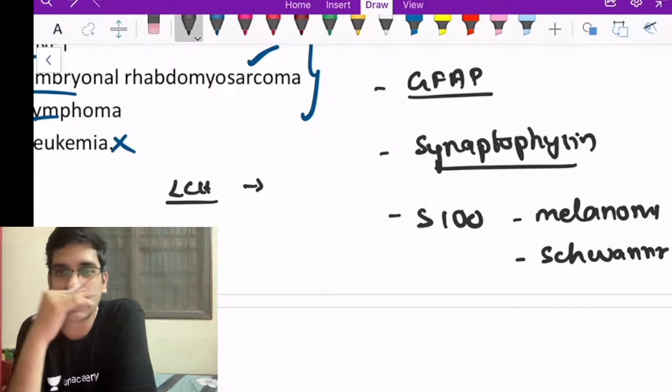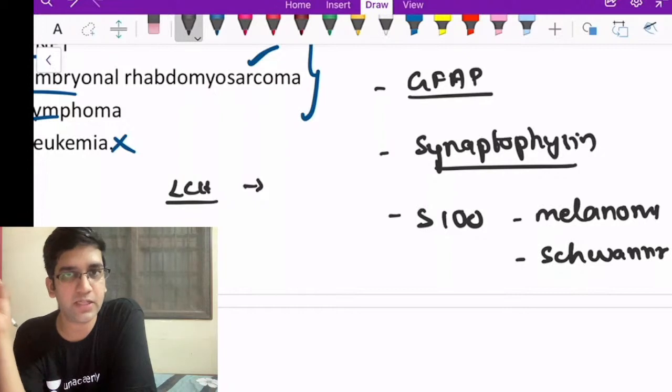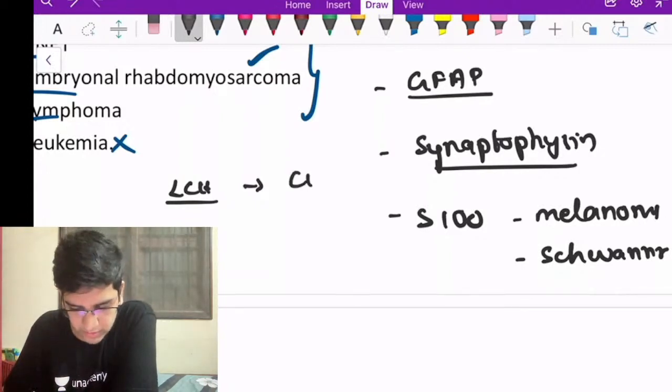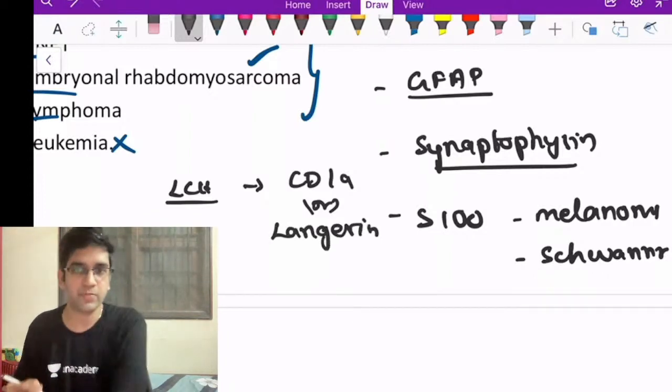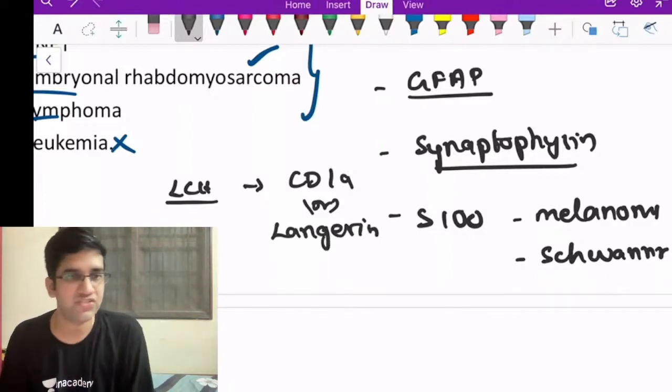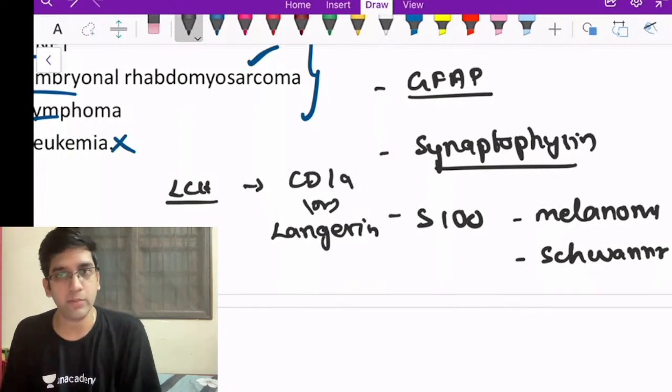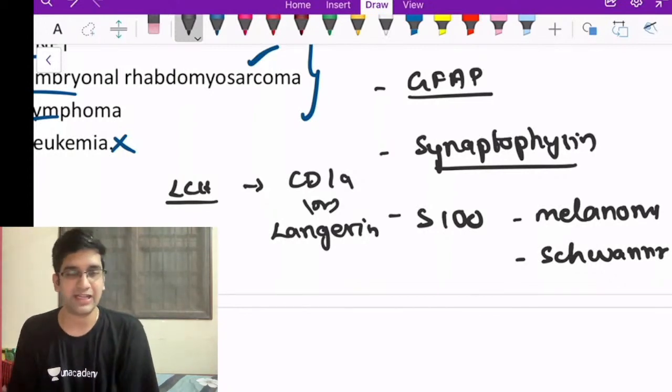S100 is a decent marker. I won't say it's the best marker. What's the best marker for LCH? It's got to be CD1a or Langerin. I would prefer CD1a because Langerin is a marker which might not be available in many places. CD1a is a good marker which will be available in many places. That's a marker for Langerhans cell histiocytosis.